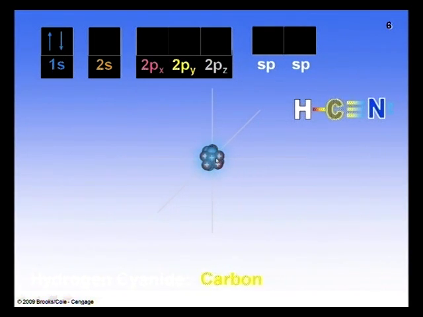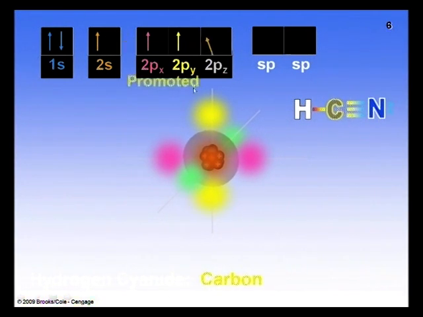This orange color indicates the spherical shape of the 2s orbital. Next, the pink and yellow dumbbell shapes indicate the 2p orbitals. The electron is promoted from the s orbital to the p orbital. These s and p orbitals intermix with each other.